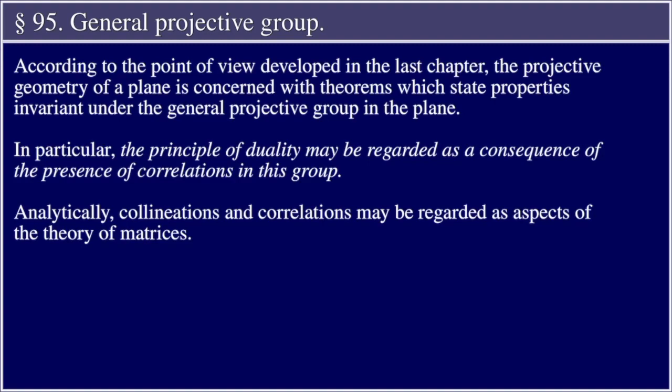According to the point of view developed in the last chapter, the projective geometry of a plane is concerned with theorems which state properties invariant under the general projective group in the plane. In particular, the principle of duality may be regarded as a consequence of the presence of correlations in this group. Analytically, collineations and correlations may be regarded as aspects of the theory of matrices.